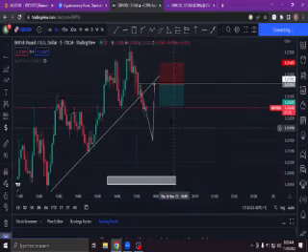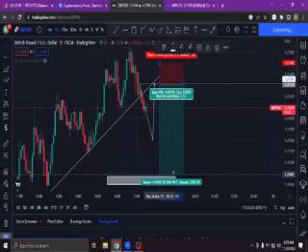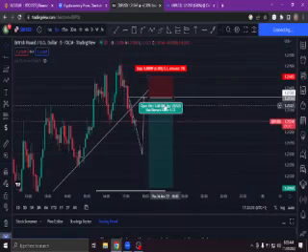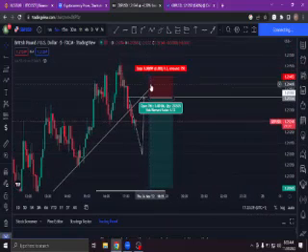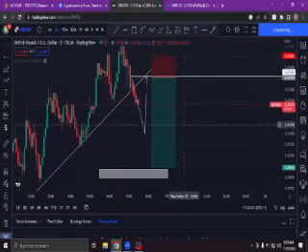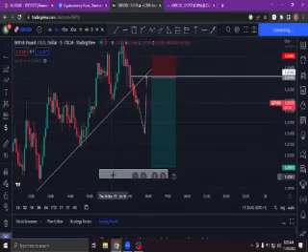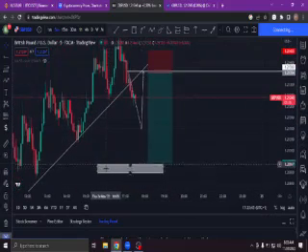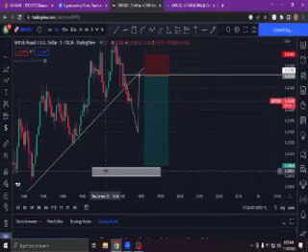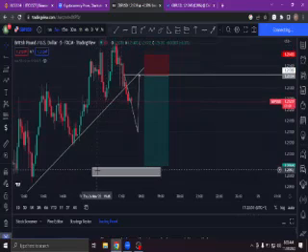So the exit level will be far down. I mean, very, very far down. The exit level may be somewhere here. And if that happens, then this is the risk level and this is the reward level. Now, this is what will happen. Let me just pull this thing up. This is what will happen.